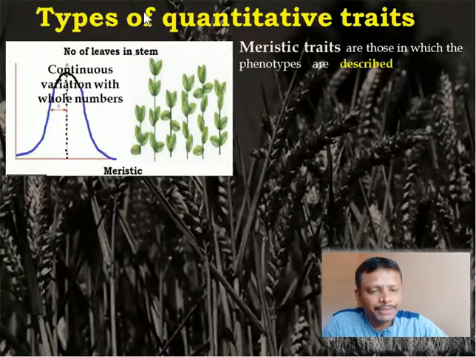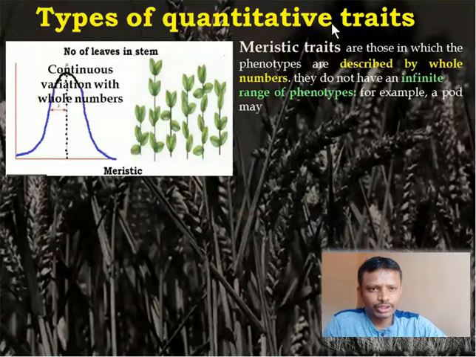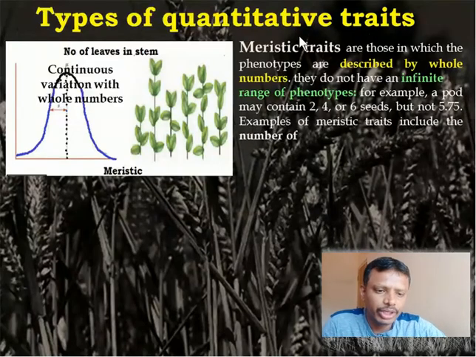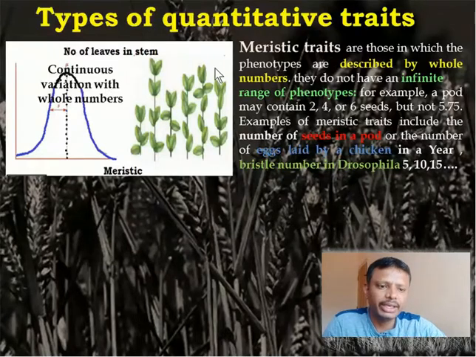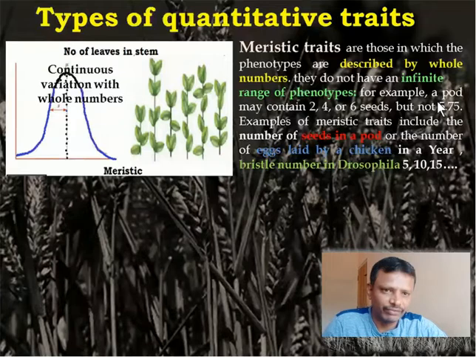Next, types of quantitative traits. Usually quantitative traits can be divided into three types. One which shows continuous variability irrespective of the metric dimensions. So what does it mean? If there is a quantitative character, it can range in any way.